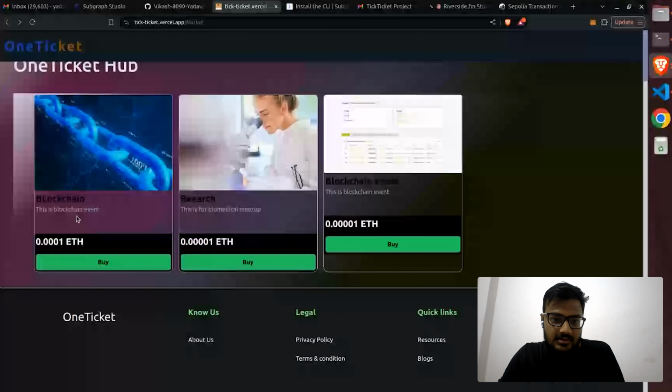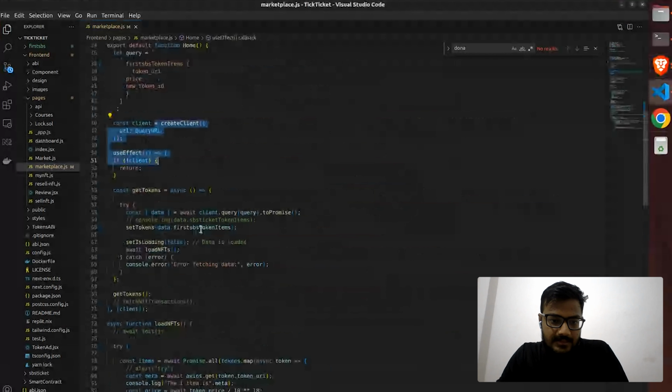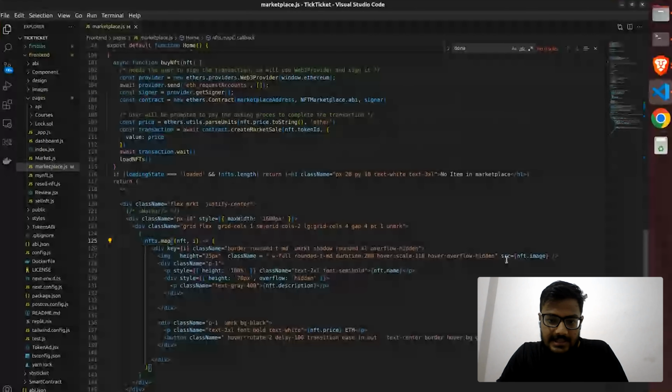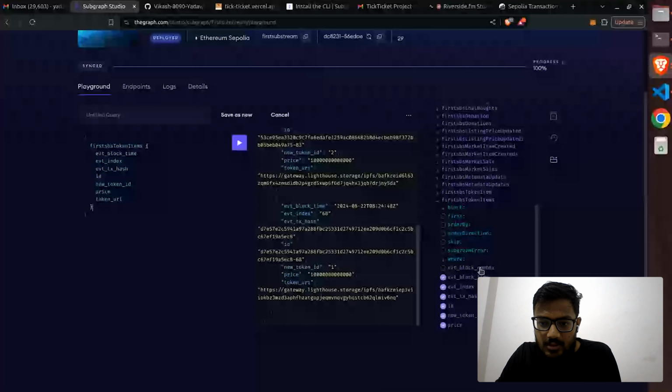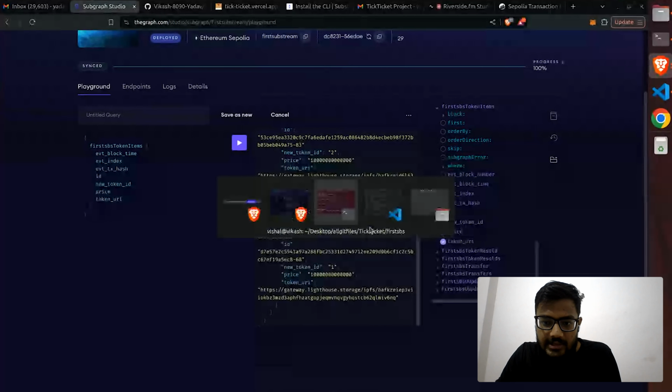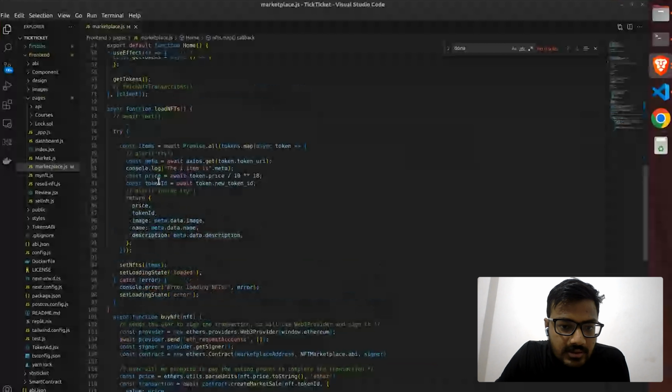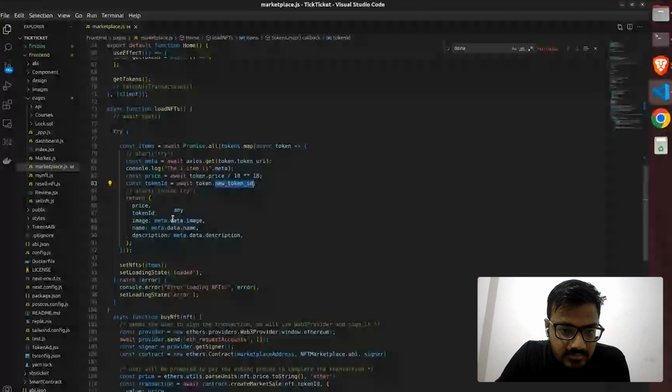I just changed the link which I brought from the substream with some query, and I created the client and all this. With the help of the map, I just show this image, name and description, price, and the token URI. The token URI basically contains the price, the token ID, and the image, name and description, all this data.